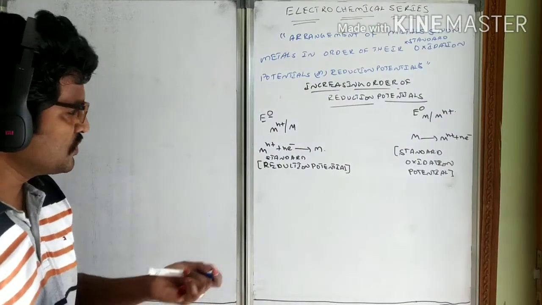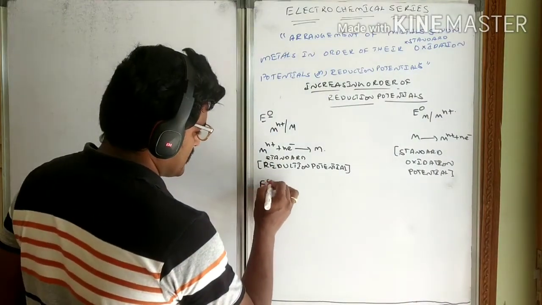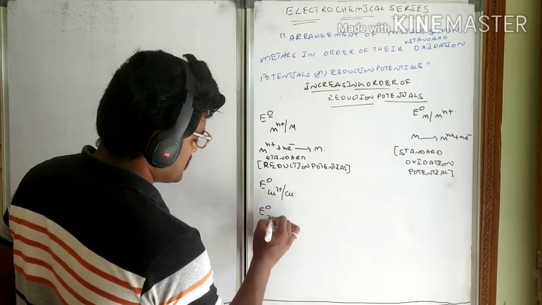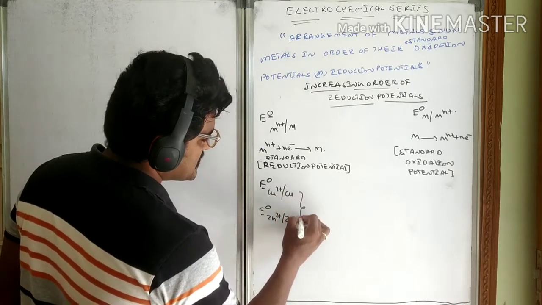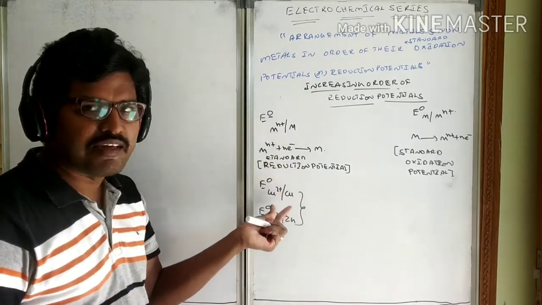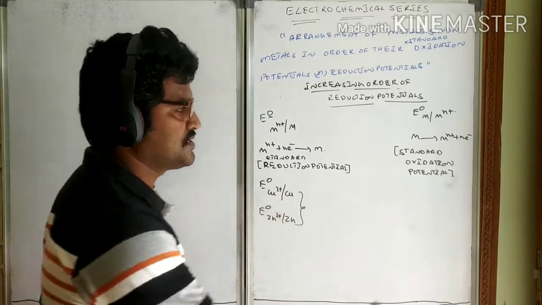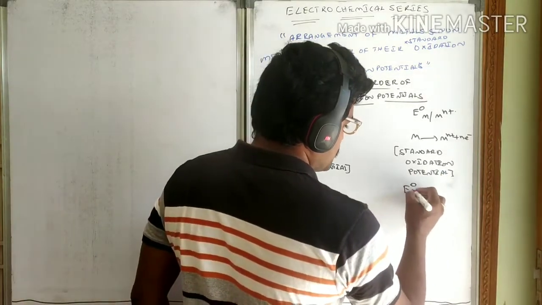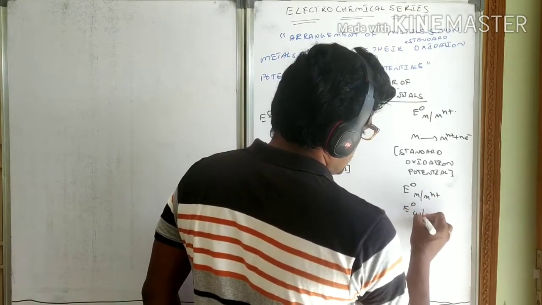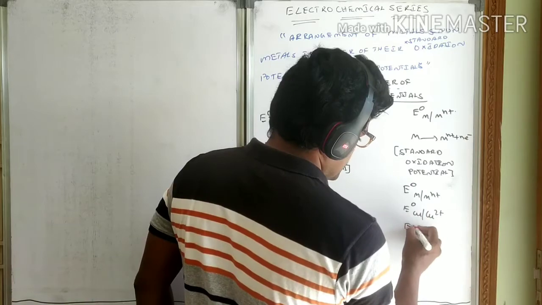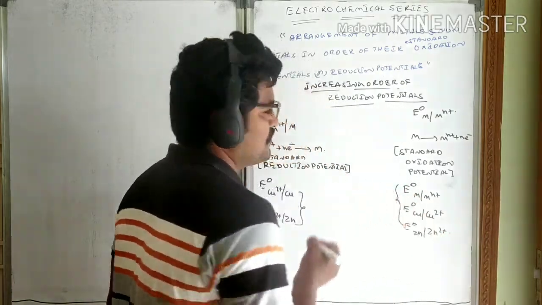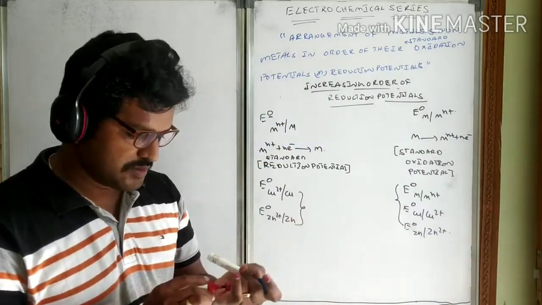So whenever they give you different things like E naught Cu2+/Cu, E naught Zn2+/Zn, whenever they represent like this, they have given you reduction potential values. They will not specifically mention these things. Whenever they give you E naught M/Mn+, for example E naught Cu/Cu2+, E naught Zn/Zn2+, like this, they have given you oxidation potential.